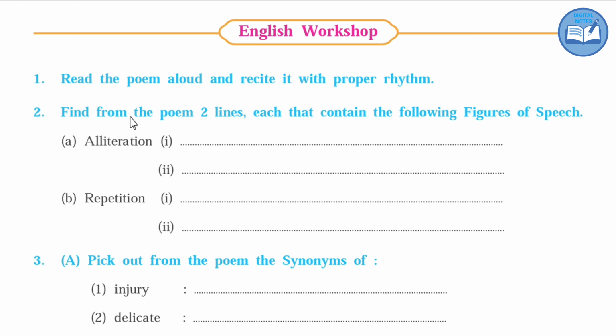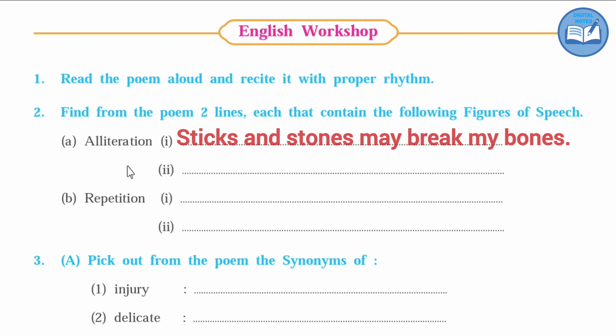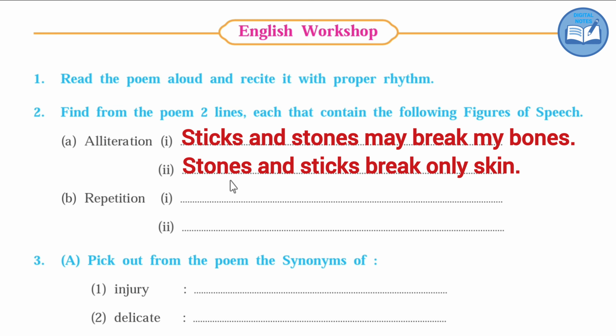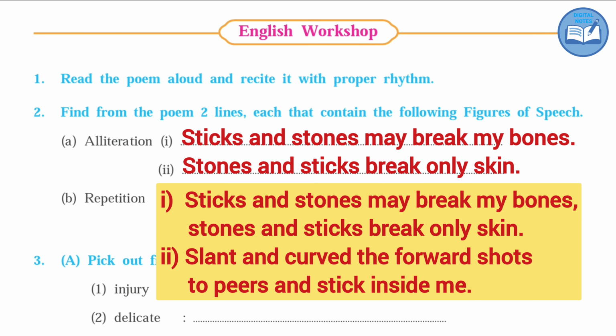Second question. Find from the poem two lines each that contain the following figures of speech. Alliteration: "Sticks and stones may break my bones." Second: "Stones and sticks break only skin." Then repetition. First, "Sticks and stones may break my bones," "Stones and sticks break only skin," "Slant and curved the forward shots," "Two pears and sticks inside me."